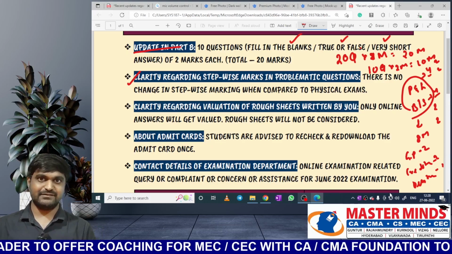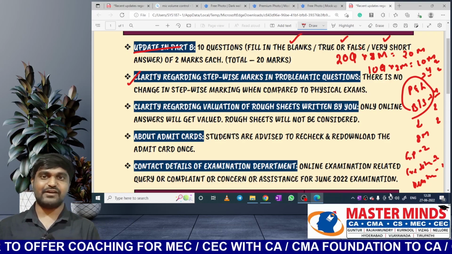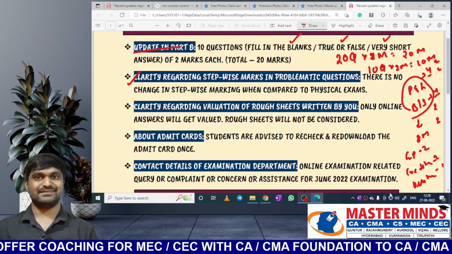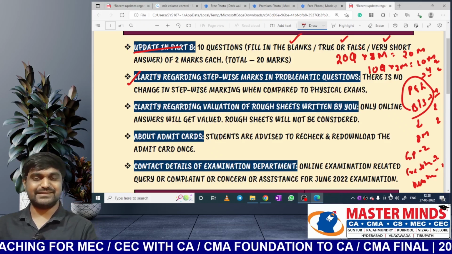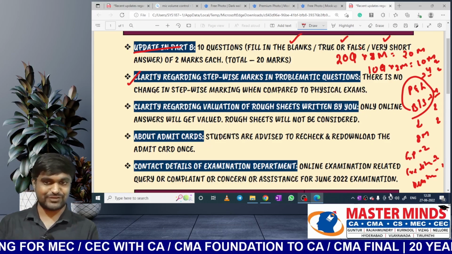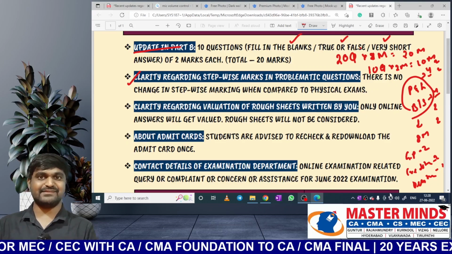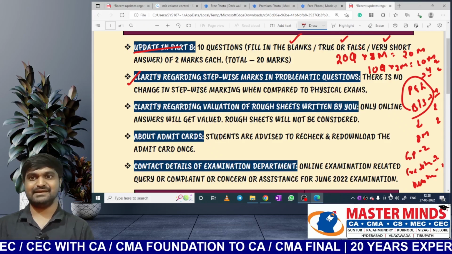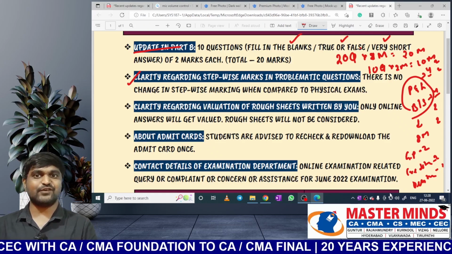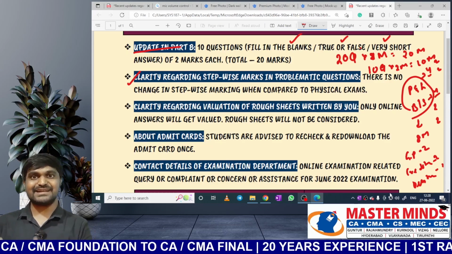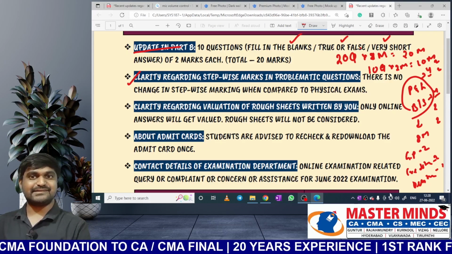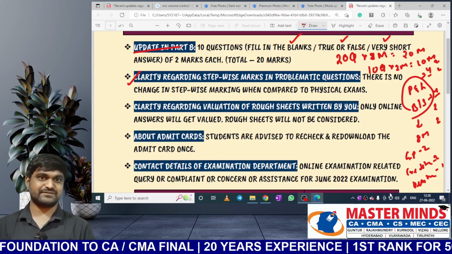That means they are awarding marks based on steps only. They are not giving the entire 8 marks for the final answer. They are awarding marks for gross profit, creditors balance, debtors balance, cash balance. That means they are clearly following stepwise marking even in online exams. That is the clarity which was provided by the CMA President in that live session.